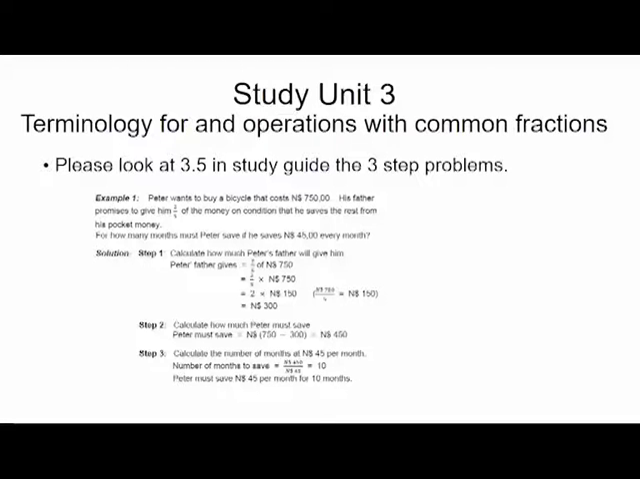Then, still the sum is not finished. Step 3: calculate the number of months at $45 per month. If you have a look at that, 450 divided by 45 gives you 10. So you must save for 10 months, $45 a month, so that he can buy his bicycle. I hope you understand that. Please make sure that you do the whole sum, not only part of the sum.